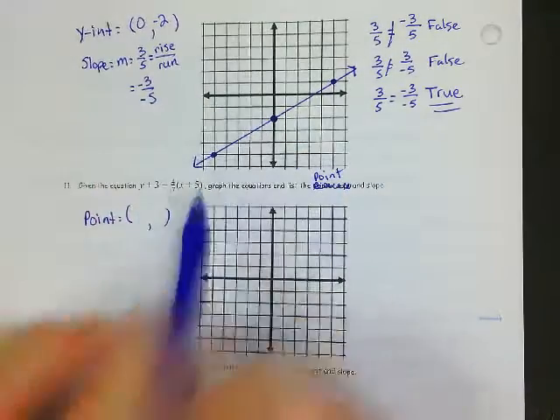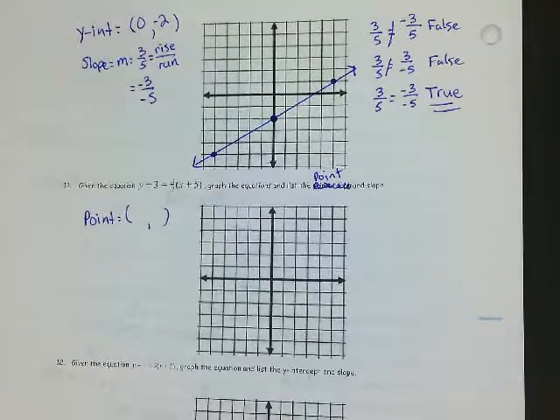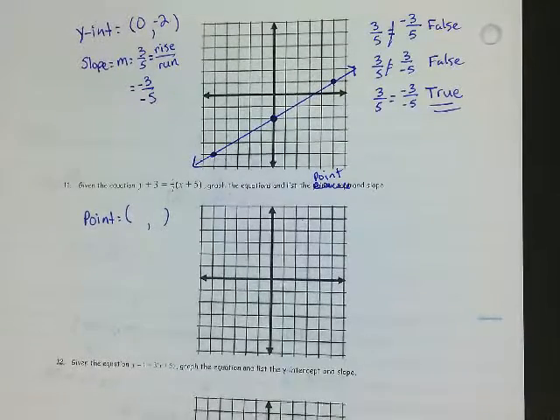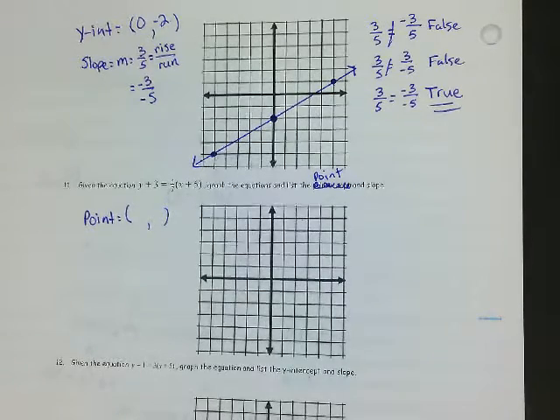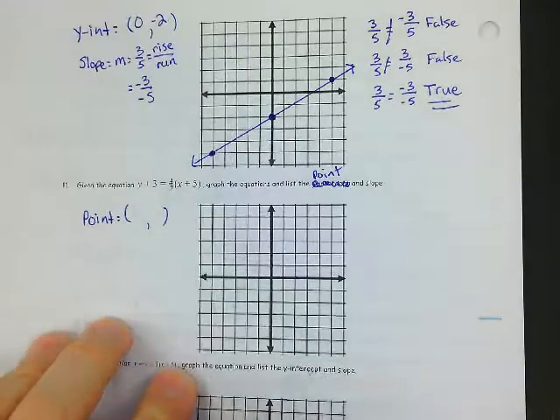What point from this equation do we know is on the line? Is it 3, 5? Is it 5, 3? What is it? -5, -3. There you go.